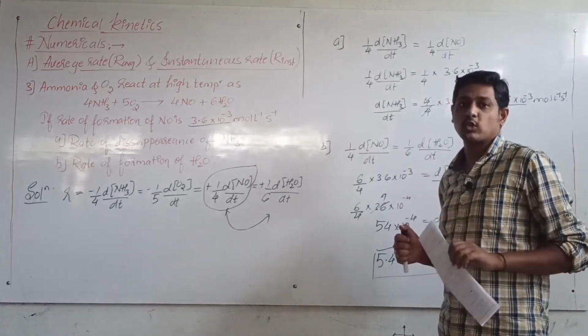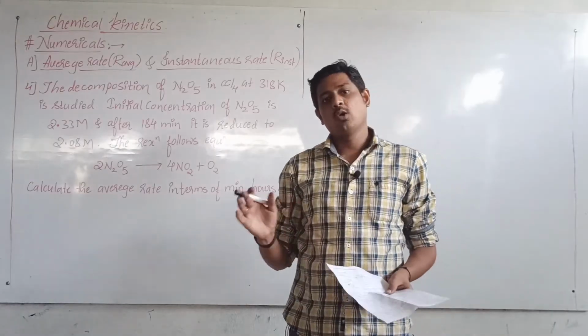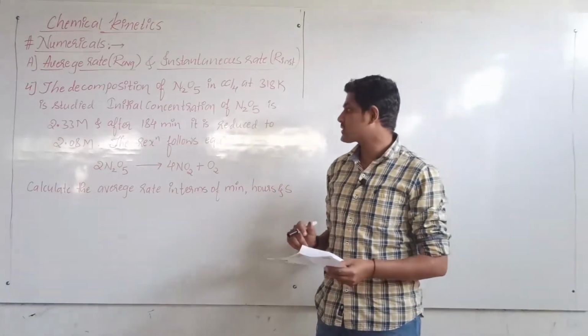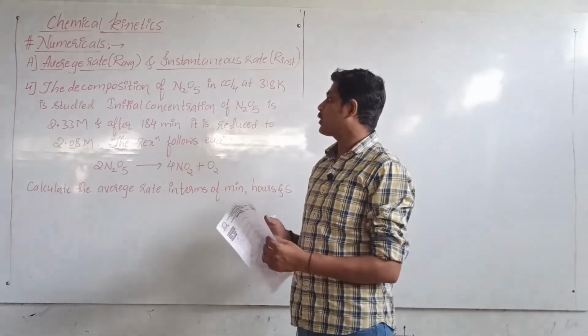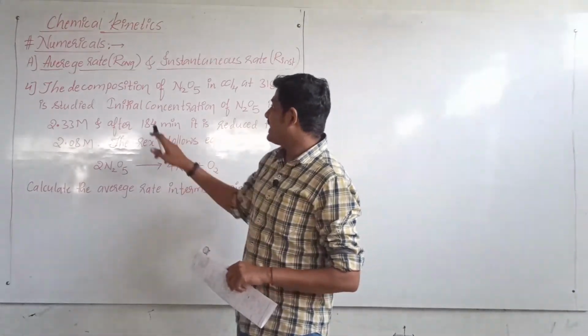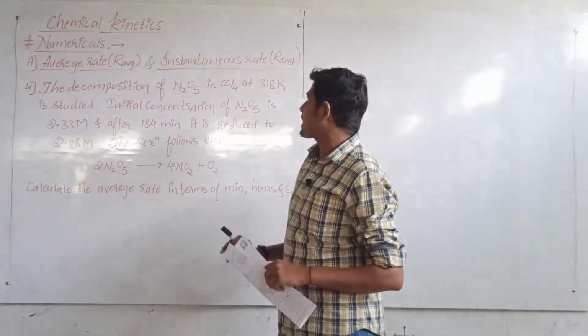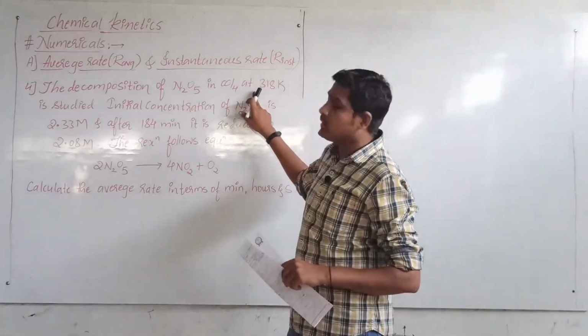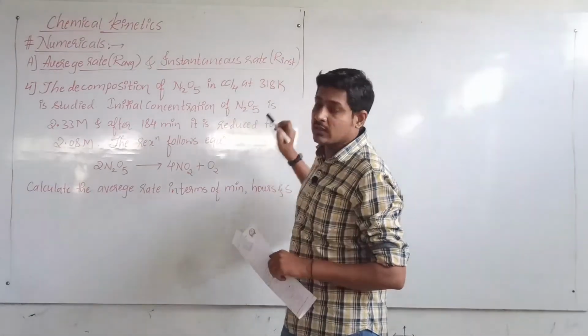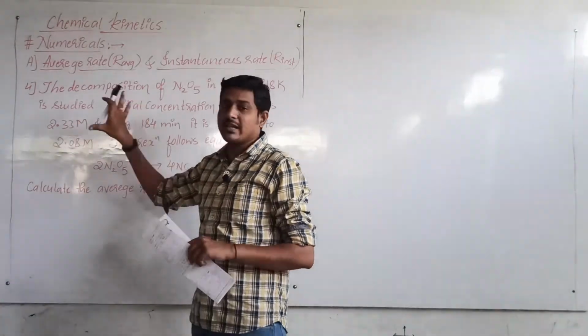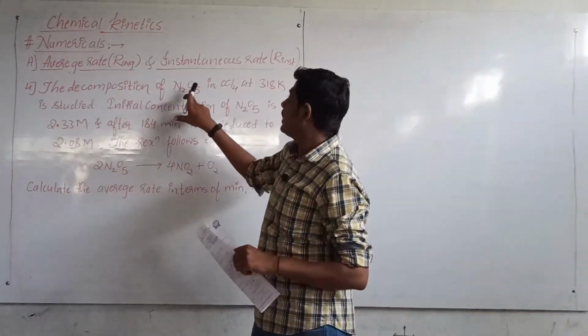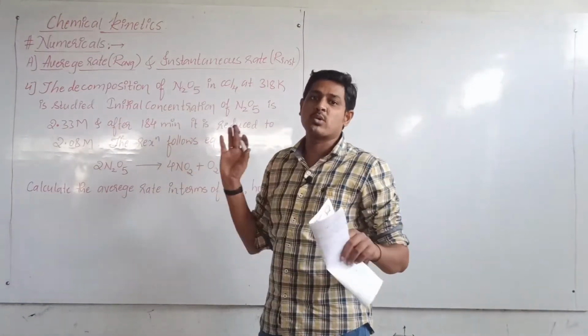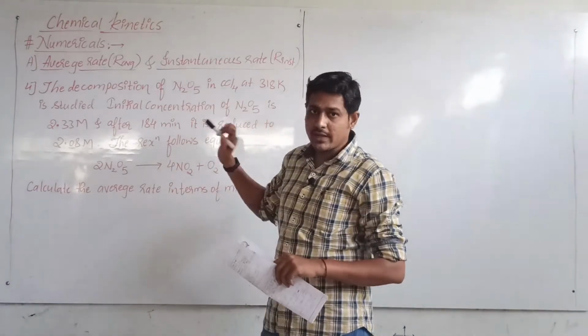Let us see what the fourth problem is saying. Okay students, now we will move on to the next problem. The decomposition of nitrogen pentoxide in carbon tetrachloride at 318 Kelvin is studied. They have done an experiment in which nitrogen pentoxide is decomposing in carbon tetrachloride.